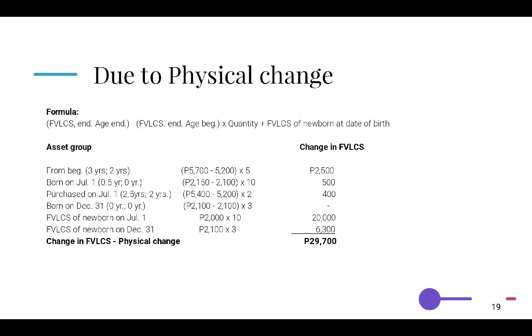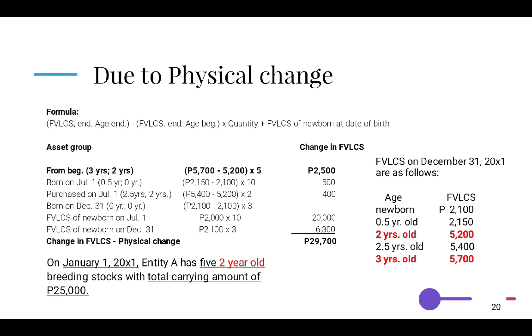Here, the formula for the change in FVLCS due to physical change is a bit different from the price change. We have FVLCS at age ending minus FVLCS at age beginning, times the quantity, plus FVLCS of newborn at the date of birth. At the beginning of 20X1, we have 2-year-old breeding stocks that become 3 years old at the end of 20X1. So we get the 3-year-old FVLCS, subtracting the ending FVLCS at its beginning age of 2, which is 5,200. Multiplied by 5 stocks, we get 2,500.